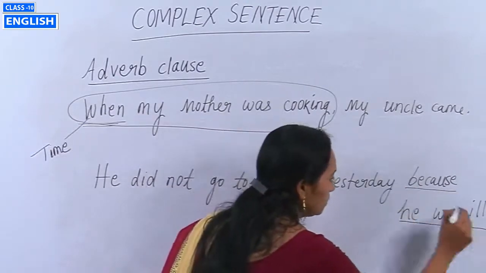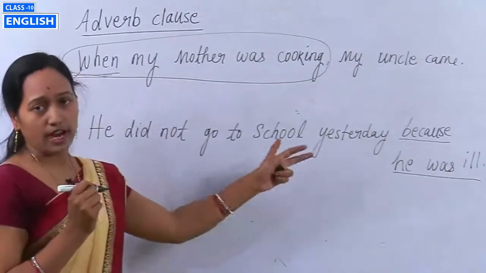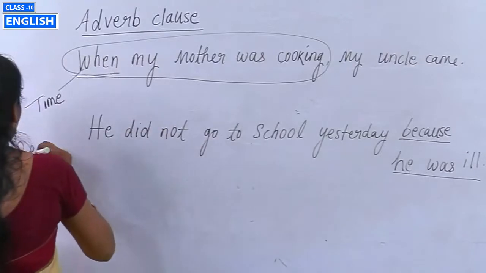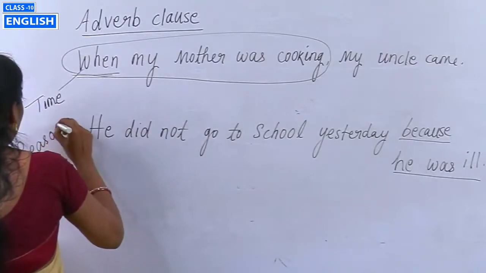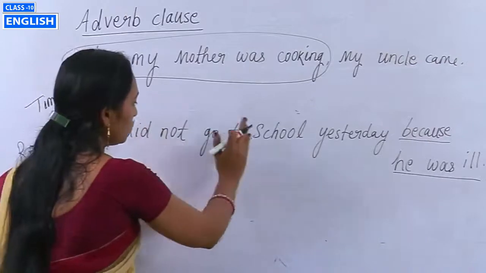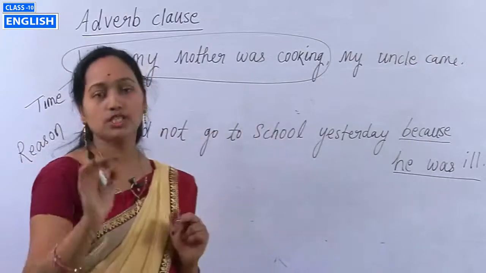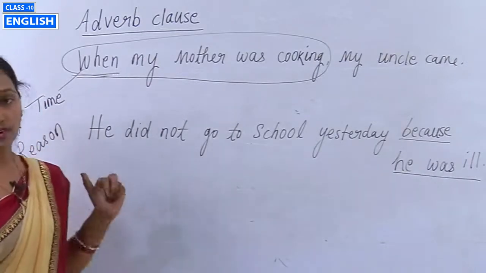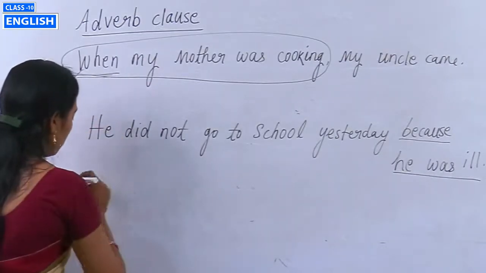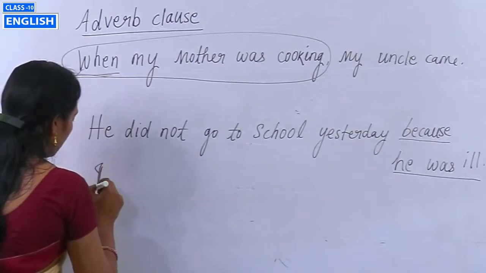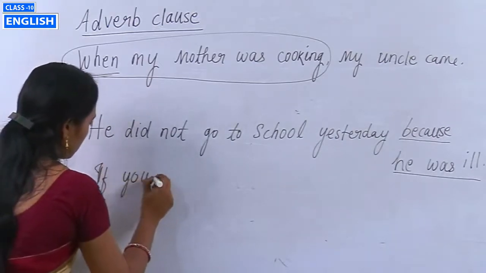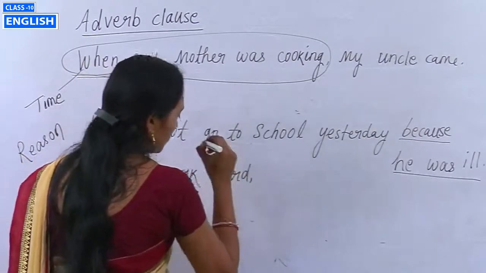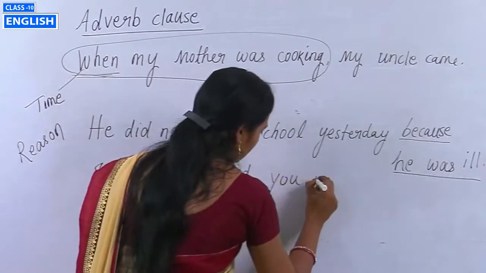Because he was ill. So this adverb clause relates to the reason. As he did not go to school, what is the reason? Because he was ill. So it indicates the adverb of reason. Another example, if you work hard, you will pass the exam.